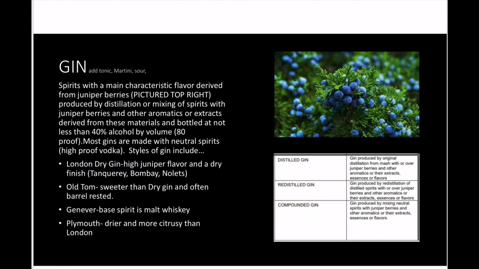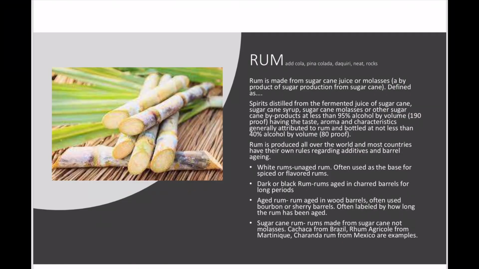A redistilled gin is gin produced by redistillation of distilled spirits with or over juniper berries and other aromatics or their extracts, essences, or flavors. And a compounded gin is gin produced by mixing neutral spirits with juniper berries and other aromatics or their extracts, essences, or flavors. All right, we're going to talk about malt a little bit later on as well.